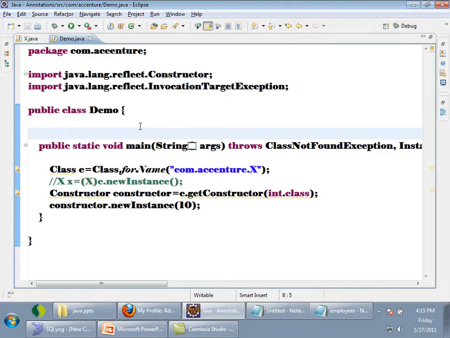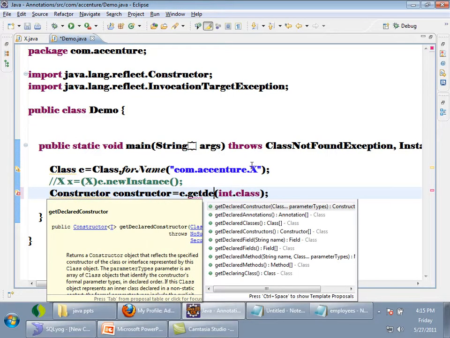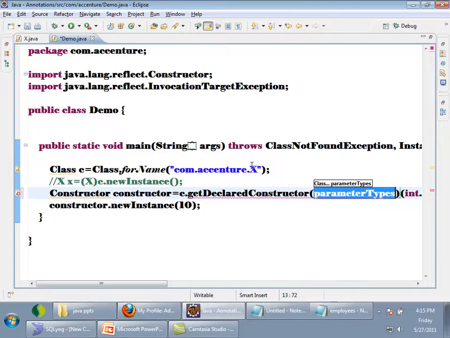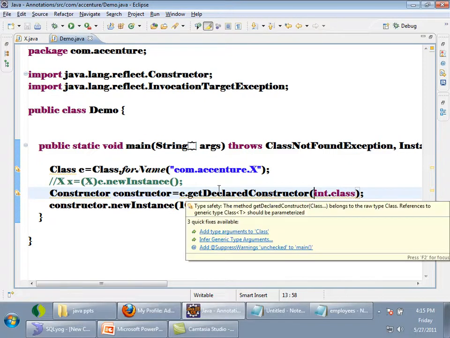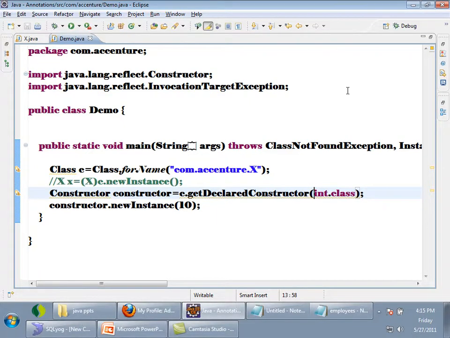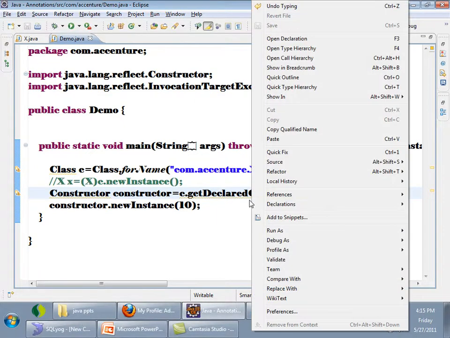Now see, instead of calling getConstructor, I'll say getDeclaredConstructor. If I use getDeclaredConstructor, you get all the declared constructors, whether public, private, protected or anything. Now let us see what will happen.